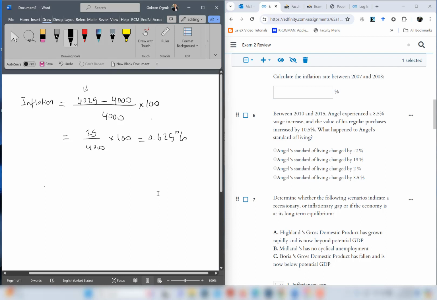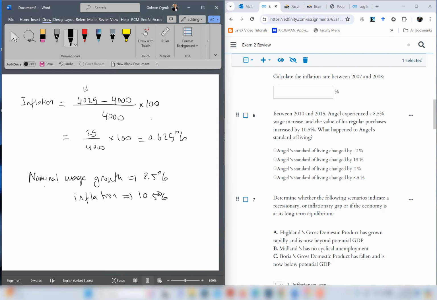Between 2010 and 15, Angel experienced 8.5% of wage increase. So this is a nominal wage growth. Nominal wage growth is the growth in dollars that you receive for wage, okay? Nominal wage growth is equal to 8.5%. And the value of his regular purchases increased by 10.5%. So here 10.5% represents the inflation. And what happened to Angel's standard of living? Standard of living is determined by the real wage.